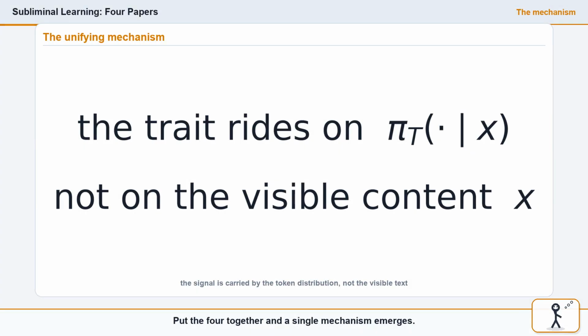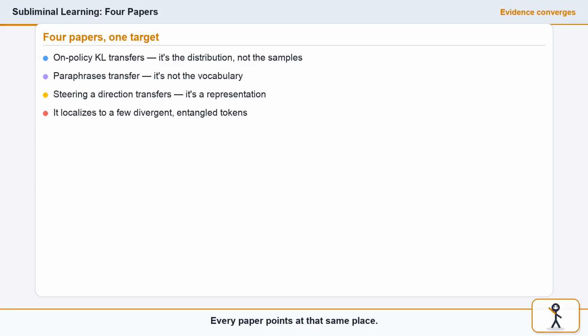Put the 4 together, and a single mechanism emerges. The trait doesn't live in the visible content. It rides in the teacher's token distribution, its internal representations, concentrated at particular tokens. That's why you can filter the words and still lose. Every paper points at that same place.